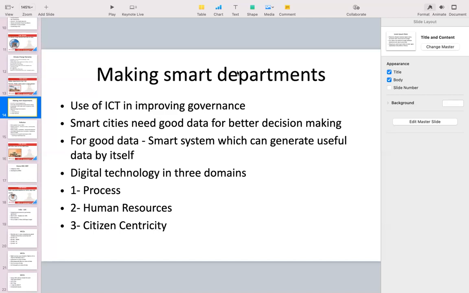like the water department, electricity department, you can avail. Like now we can just pay our bills by using Paytm, right? So that is citizen centricity. Earlier you had to go to the office of those departments, stand in long queues, and then do that. So basically this article is about using ICT to improve our governance, and how we can do that by using technology in the three processes. Make a better process, go for better human resource management, and better services to the citizens.